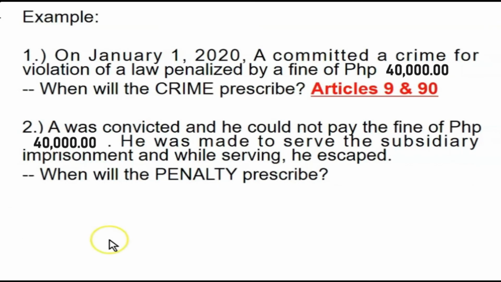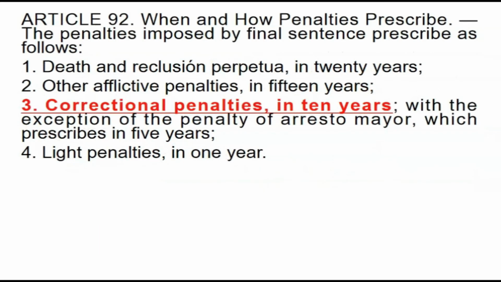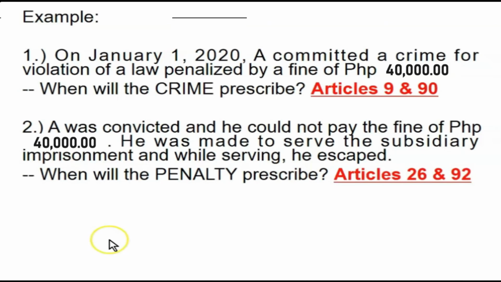At ang i-apply na natin ngayon ay, gaya ng sabi natin kanina, Articles 26 and 92. Under Article 26, a fine of 40,000 pesos is a correctional penalty. And pursuant to Article 92, which is the relevant article dealing with prescription of penalties, a correctional penalty prescribes in 10 years. The answer in number 2 therefore is 10 years. The penalty will prescribe in 10 years.